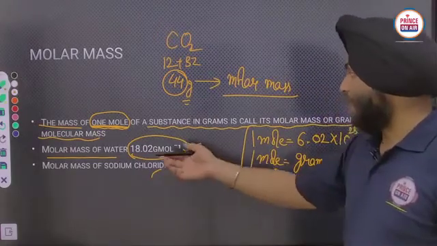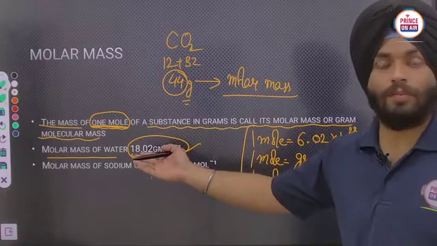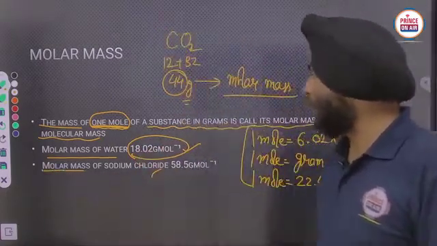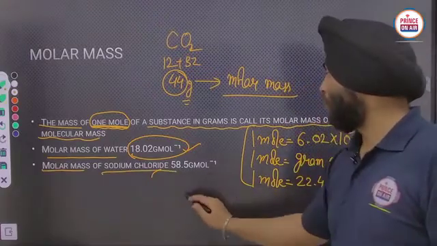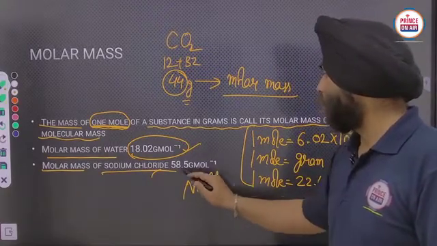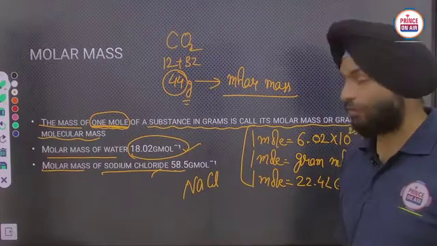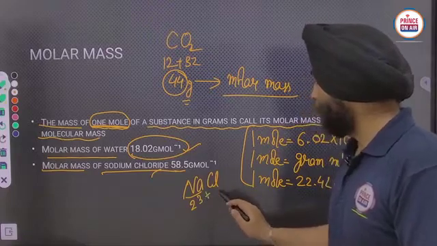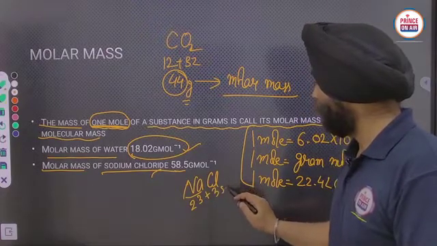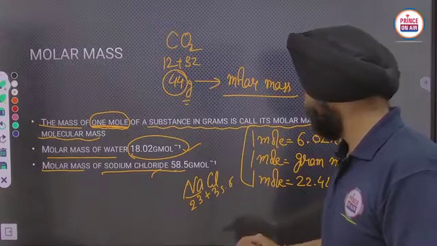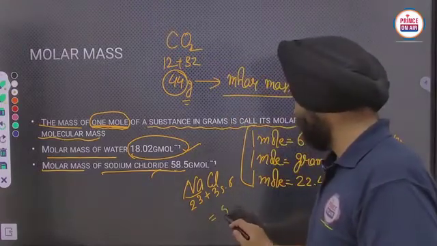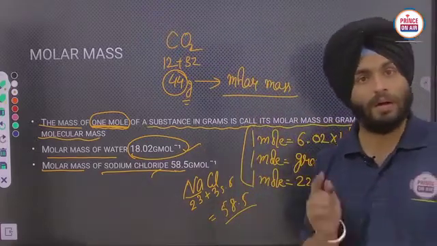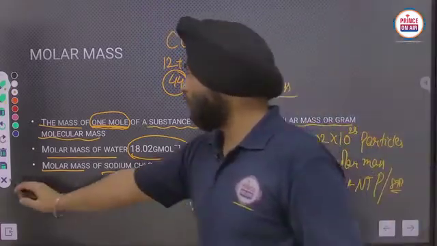Similarly, the molar mass of sodium chloride, NaCl: in approximation, sodium has 23 plus chlorine has 35.5, so it will be 58.5. Is it clear now? So let's move on to the next section.